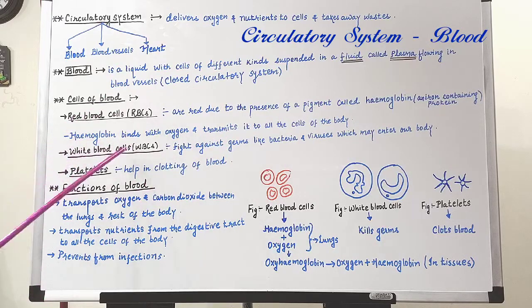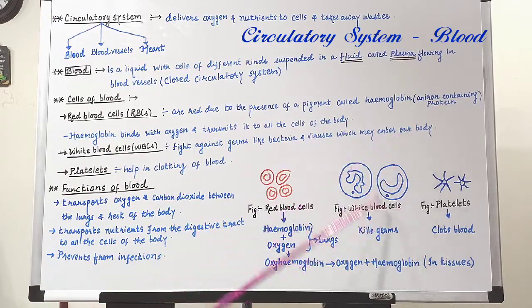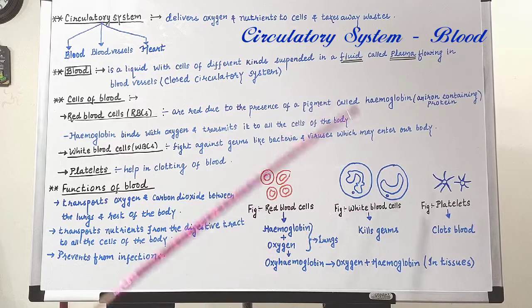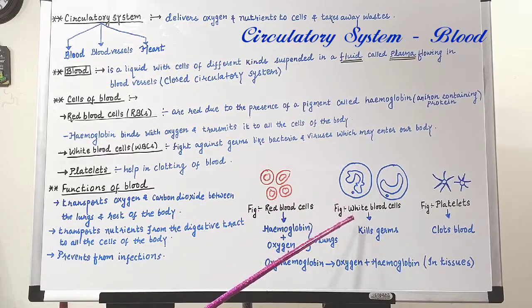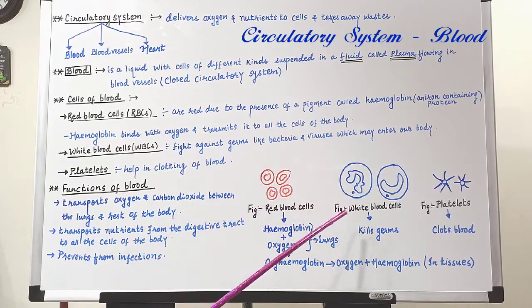Now coming to the white blood cells. These white blood cells are the defenders of the body, and they fight against germs like bacteria and viruses which may enter our body. These white blood cells kill the germs like bacteria and viruses. So when you are suffering from an infection, your white blood cell count increases. It means the number of white blood cells increases during an infection so that they may kill the germs and fight off the infection.